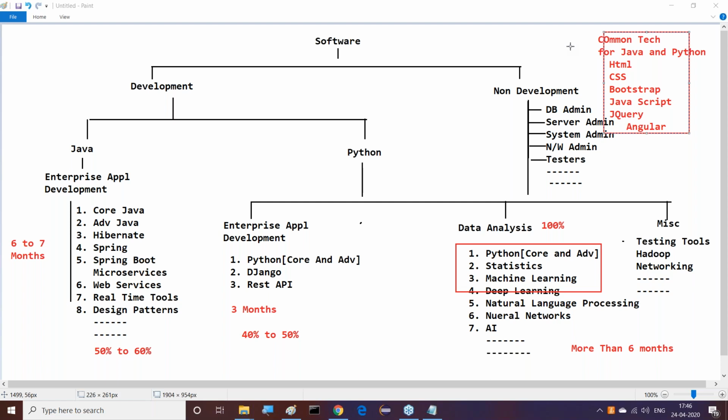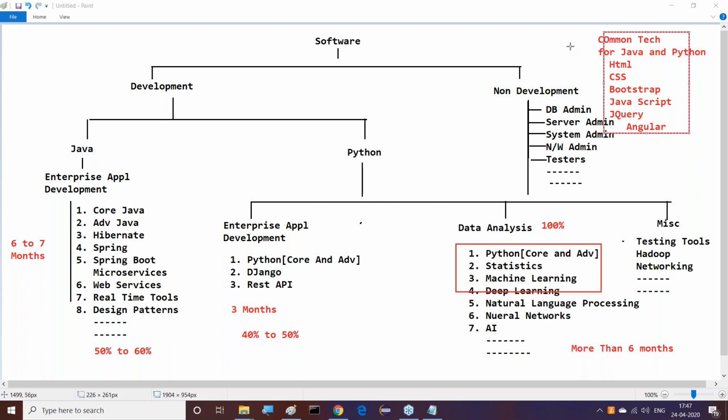We have to see the ending point of UI technologies, then only are we able to get a job. If you only know HTML, CSS, Bootstrap and JavaScript, you will get a job with a 5,000 to 6,000 rupees salary only. But we have to go for jQuery, Angular, Node.js and React.js. Then only will you have very good opportunities. Otherwise, you may not have much opportunity there.